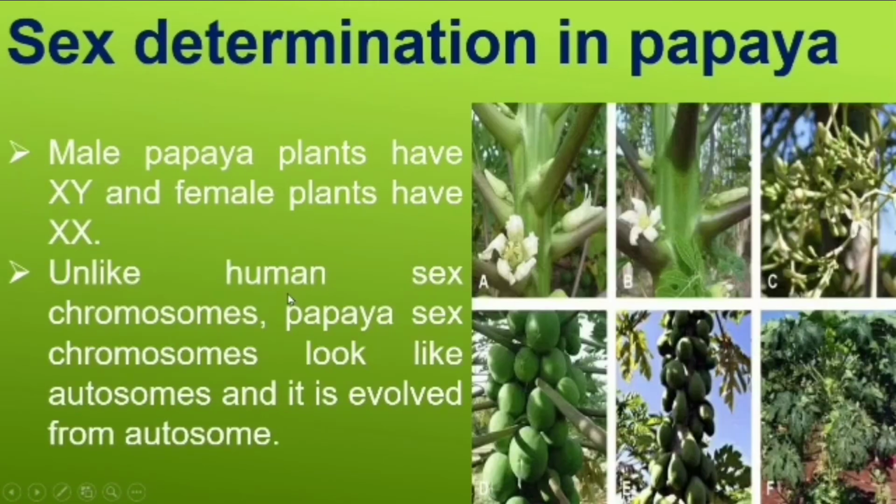What example is it? Papaya. The papaya plant has got 17 pairs of autosomes and 1 pair of allosomes. What is an autosome? Body chromosome. All the 17 pairs will be the same; only 1 pair of sex chromosomes will be present. In male papaya plants there is XY and female has got XX. Unlike human sex chromosomes, papaya sex chromosomes also evolved from autosomes. From the autosomes only, the allosomes have been developed.